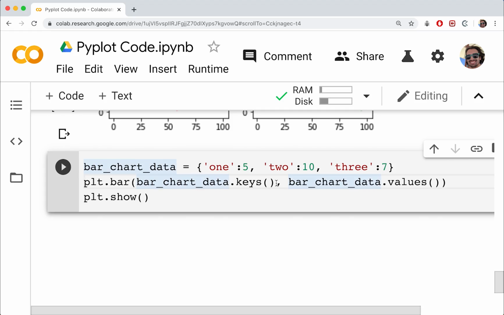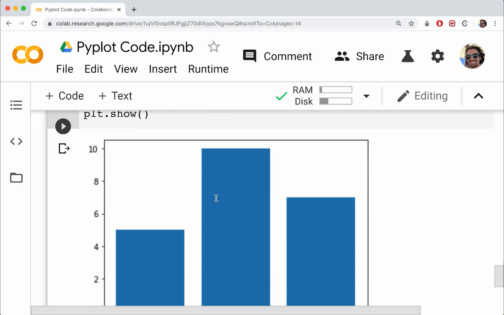Okay, so the keys are going to be our categories. So again, this is going to be what's on the x-axis because that's what bar graphs are for. They show us the different categories and then the counts across those categories. So the counts are going to be the y values or these values here. And then the x values or the categories are going to be these keys. All right, so let's go ahead and display that.